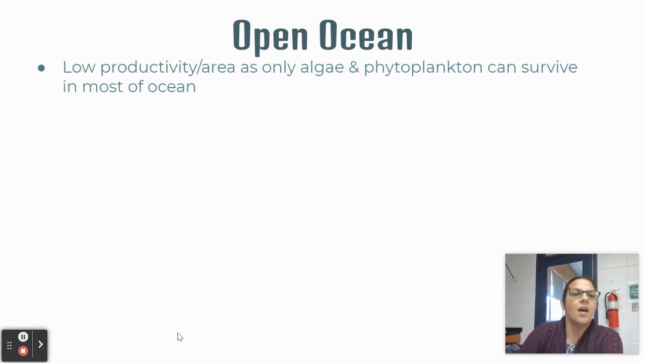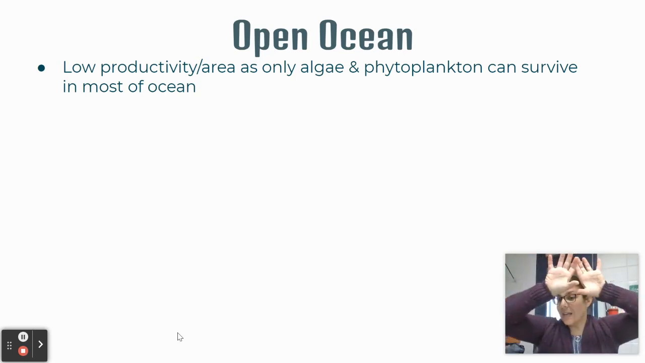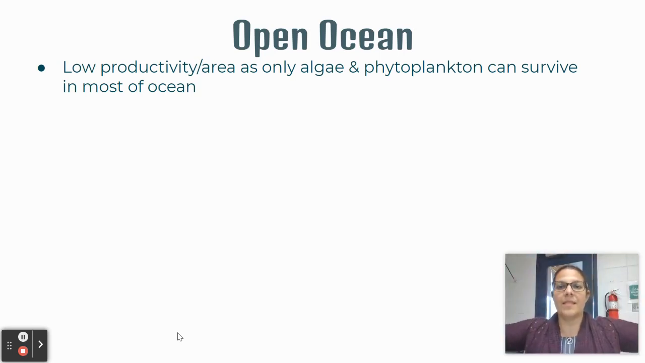Open ocean. Open ocean is vast. The ocean covers 75% of our world, and most of it is open ocean, which is very low productivity. It has algae and phytoplankton. That's kind of the top layer. And then you have this middle layer, like this twilightish zone, where not a lot happens. And then you have the deep ocean and the ocean floor, which is a bit more productive, but still, there's not a lot there.